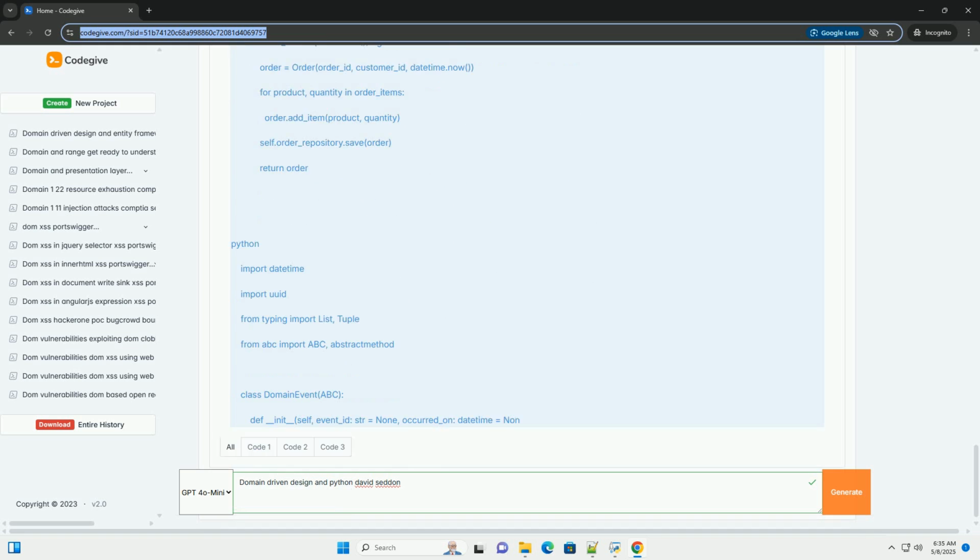Careful use of ORM. ORMs can be helpful for data access, but they can also lead to tight coupling between the domain model and the database. Be careful to avoid leaking database-specific details into the domain model. Consider using a data mapper pattern to map between domain objects and database records.